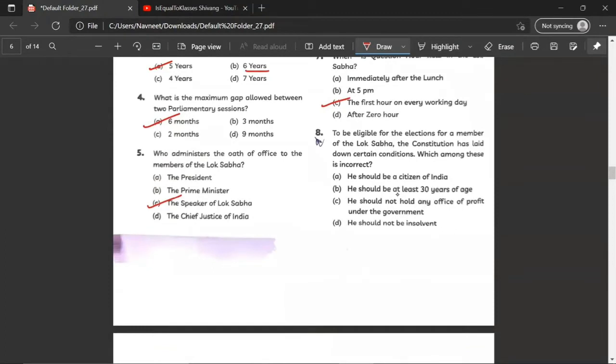To be eligible for the elections for a member of the Lok Sabha, the Constitution has laid down certain conditions. Which among these is incorrect? So the correct answer would be B. Over here, it's written 30 years of age for Lok Sabha, whereas it should be 30 years of age for the Rajya Sabha.